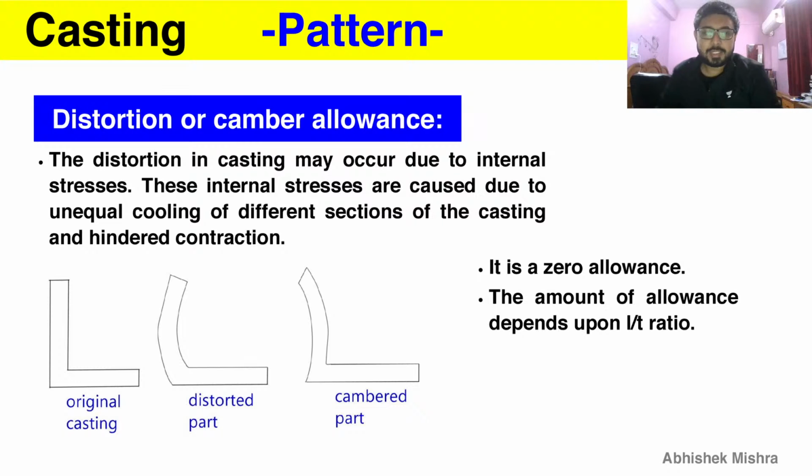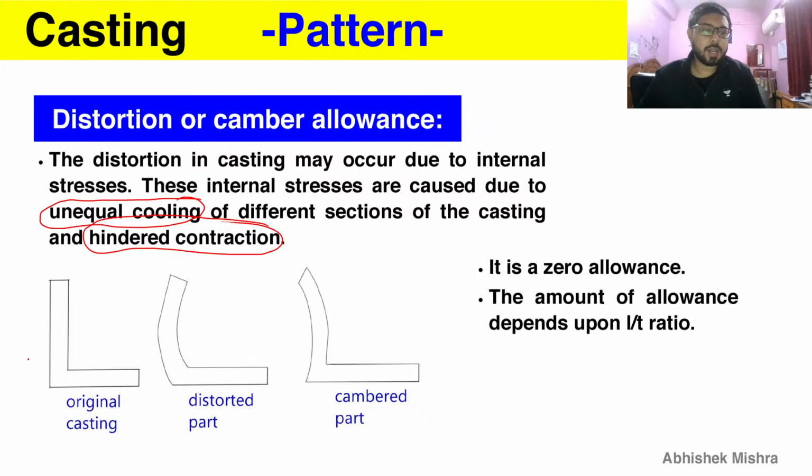Distortion or camber allowance. So the distortion in casting may occur due to internal stresses. Internal stresses are the reason due to which distortion is occurring in a casting, and these internal stresses are caused due to unequal cooling of different sections of the casting and hindered contraction. So distortion or camber allowance are due to unequal cooling and hindered contraction, and the name itself should be making it clear, and you have to just remember these two things.